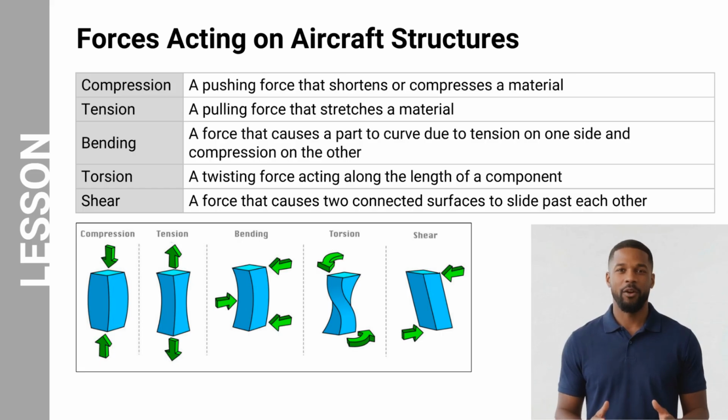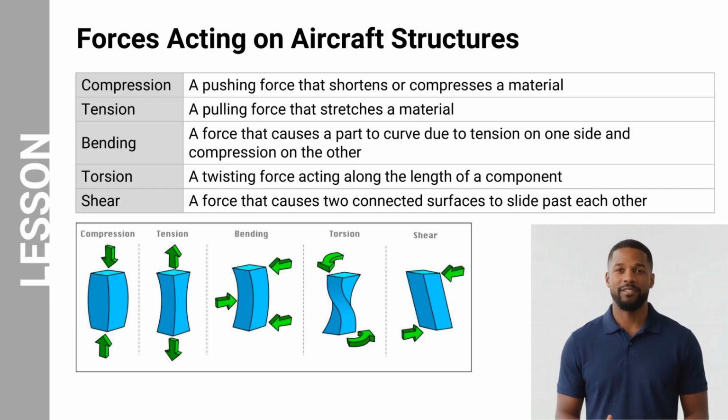Before discussing metal properties, it is important to understand the forces that act on aircraft structures during operation. Aircraft components are constantly subjected to several types of mechanical forces while the aircraft is in flight or during ground operations. Compression is a pushing force that shortens or compresses a material. For example, compression occurs in structural members that support weight.